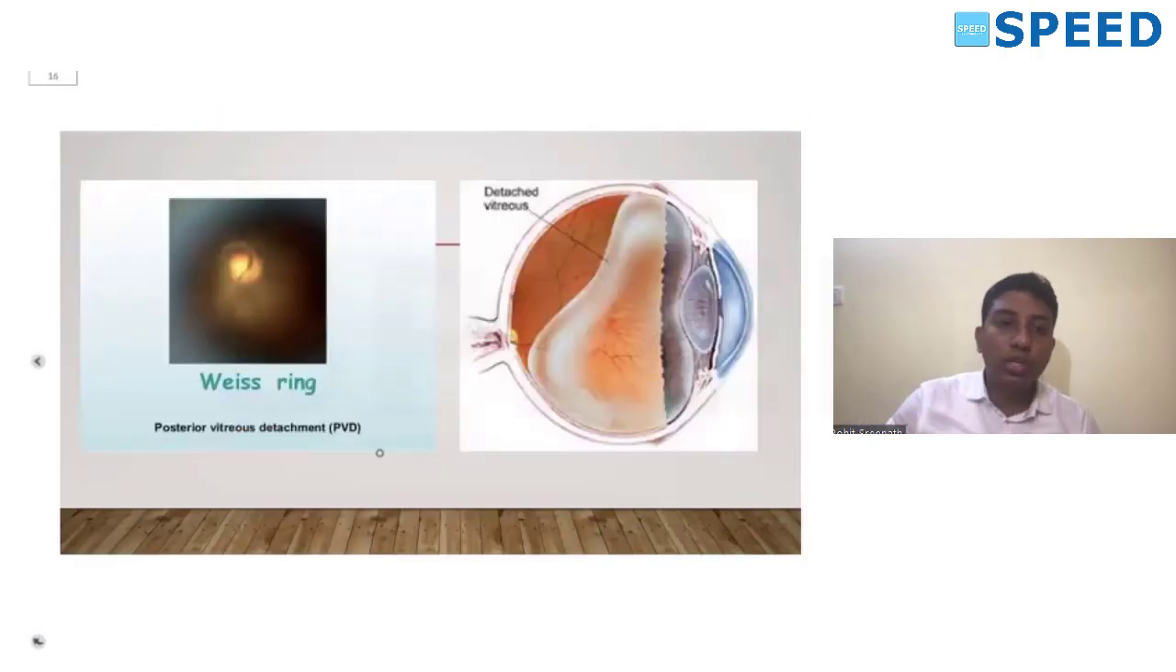Next, we'll discuss a few points about the Wies ring. This time we've been asked about a Wies ring. So what is Wies ring? Wies ring is a feature of a posterior vitreous detachment. What we discussed in retina, the various attachments of the vitreous: the attachment of the vitreous is strongest at the ora serrata.